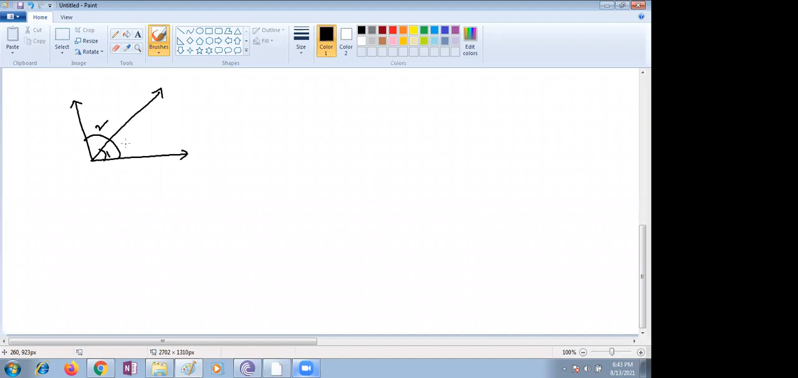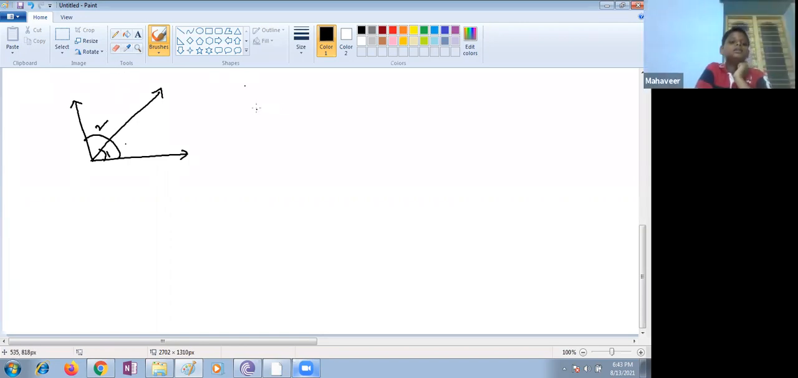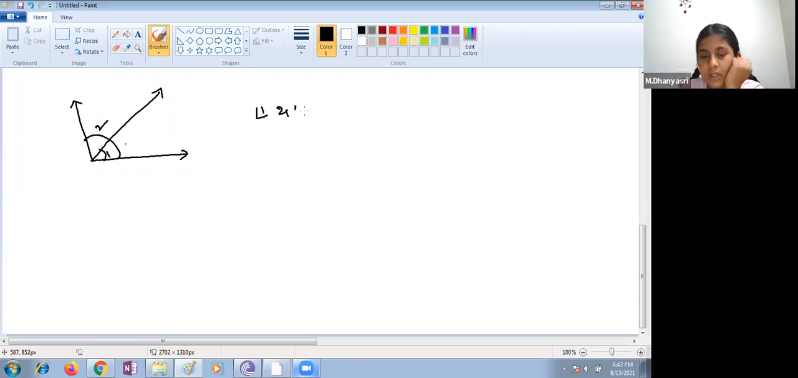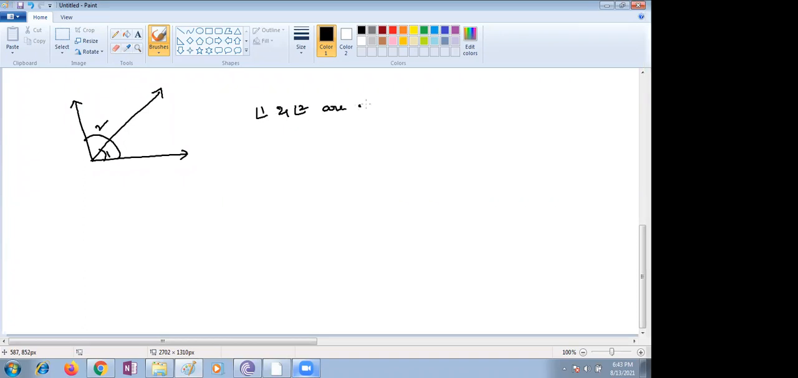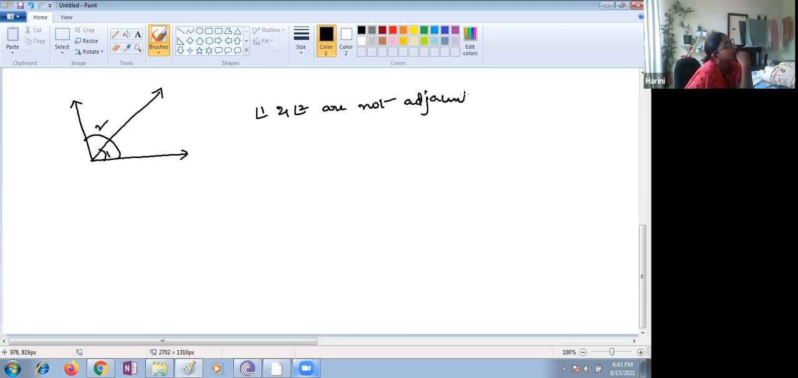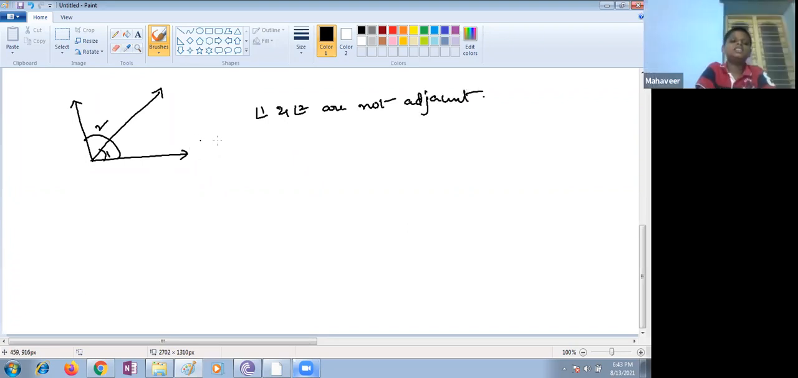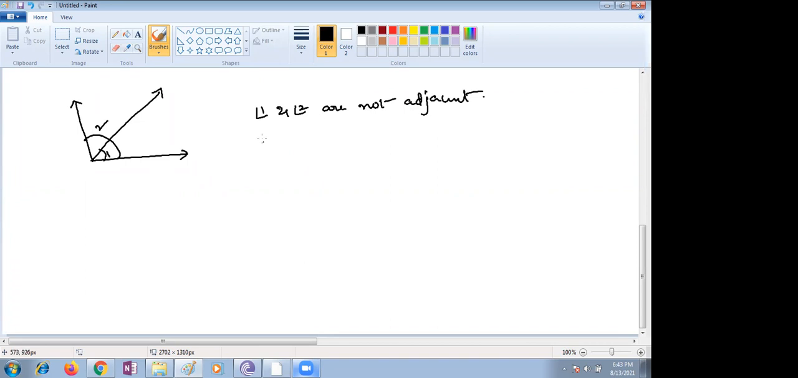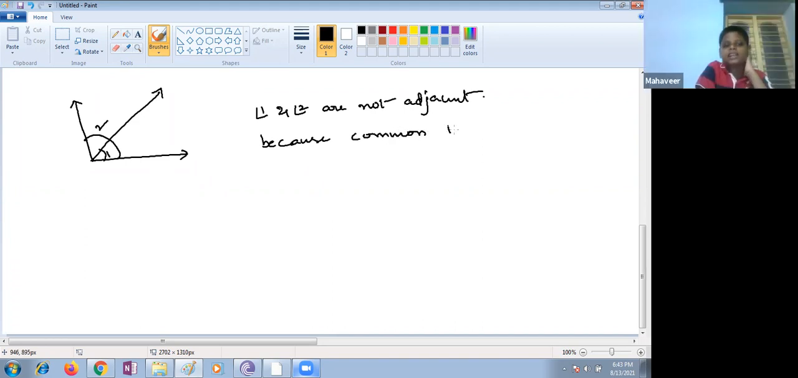Okay. Now angle 1 and 2. Are these two adjacent or not? No, ma'am, they are not, because they have a common interior. Very good. Why? Because one is a part of two, so they have a common interior.